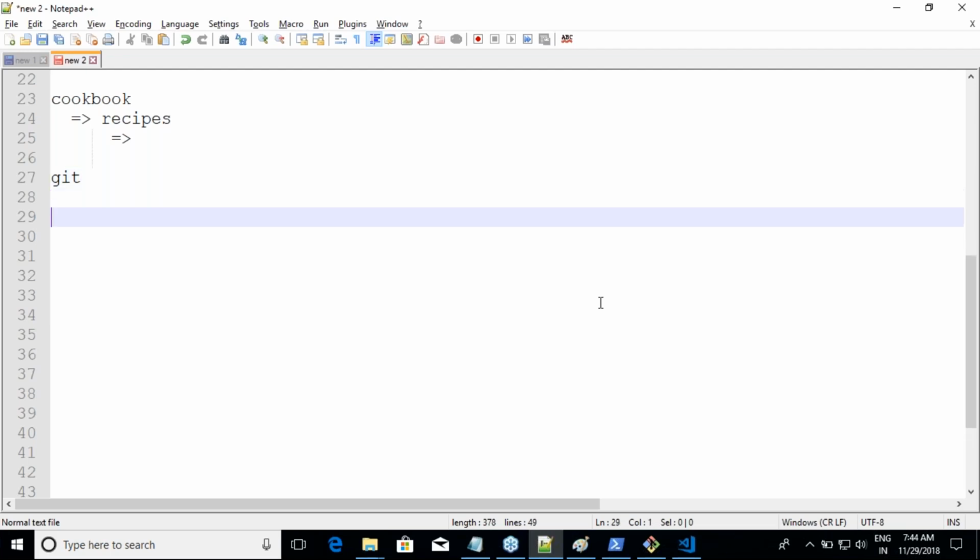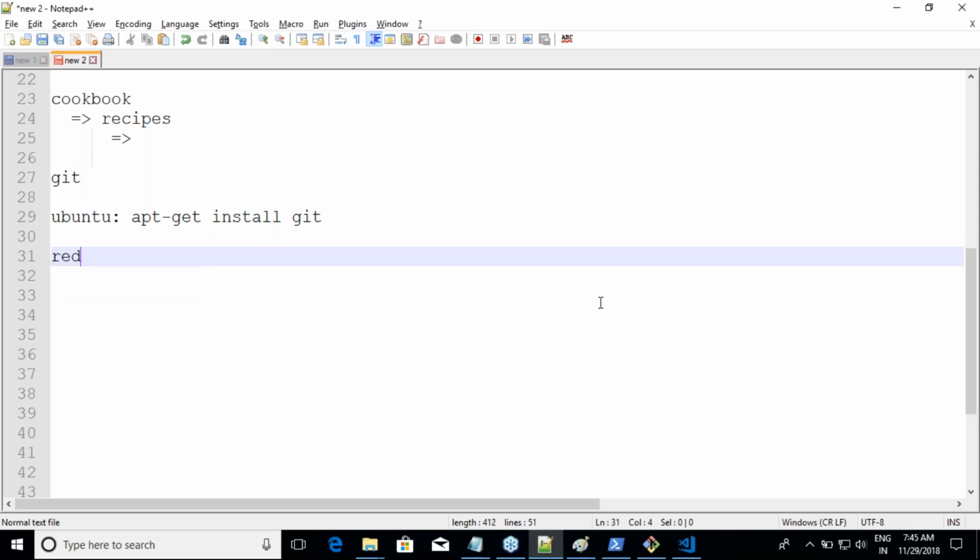So in the Ubuntu world, you'll be doing apt-get install. In the Red Hat world, you will be saying yum install. And now I want to achieve the same thing without doing this execution, from Chef. Am I clear on this? So this is what I am trying to achieve.